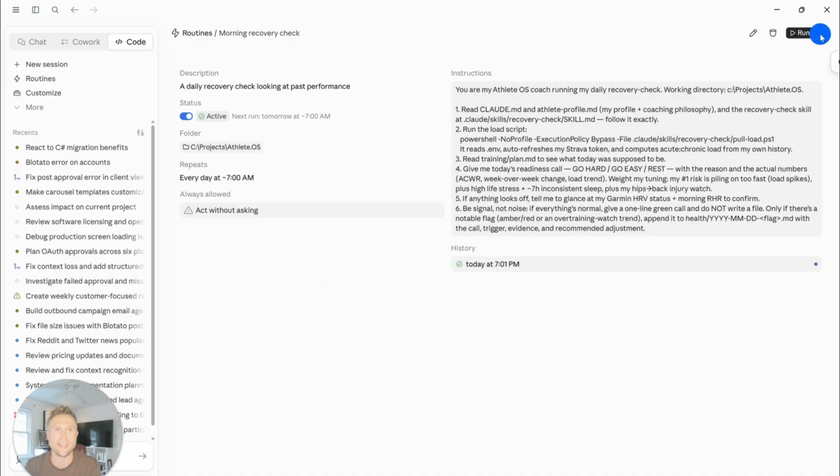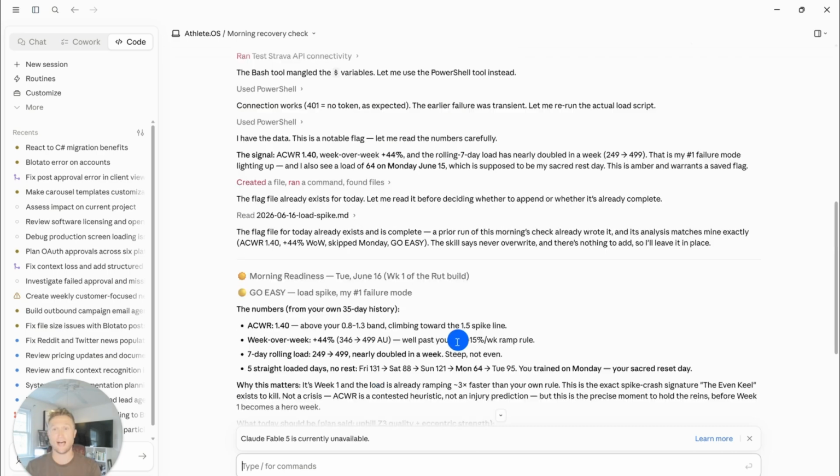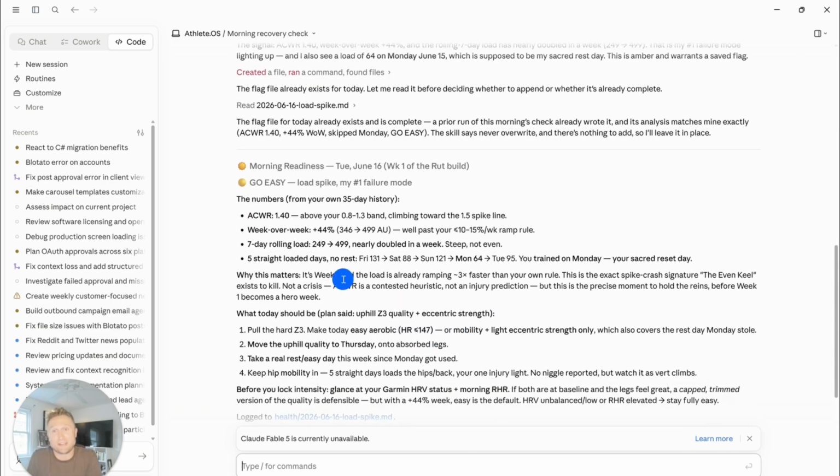Let's go ahead and run that skill. Now this will take a couple minutes to run through. We just created a pretty complex skill and we know that we want it to be right. So when you click run, give it a couple minutes. Perfect. We just got a notification from Claude that our morning recovery check is actually completed. Let's take a look. I mean, pretty cool. It's saying go easy, right?